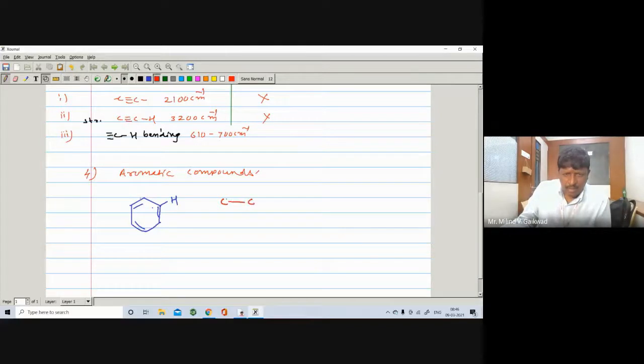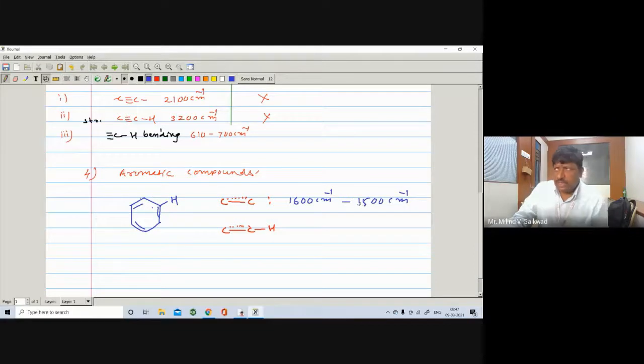So the important bands in this case are the carbon-carbon double bond of benzene, and here is the one band. Second, the carbon-carbon double bond, and to this there is a hydrogen atom. So CH stretching. One is a carbon-carbon double bond and the other is a CH stretching. So we get 3 to 4 bands in between 1600 centimeter inverse to 1500 centimeter inverse.